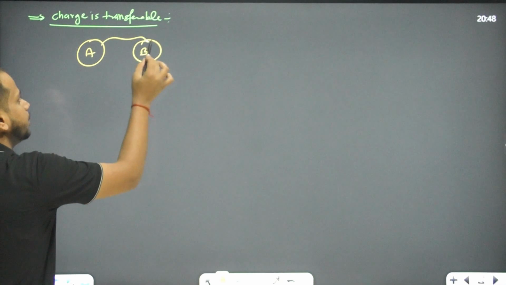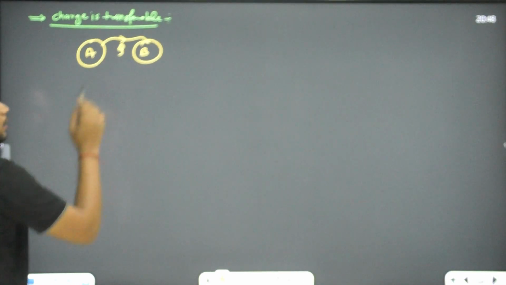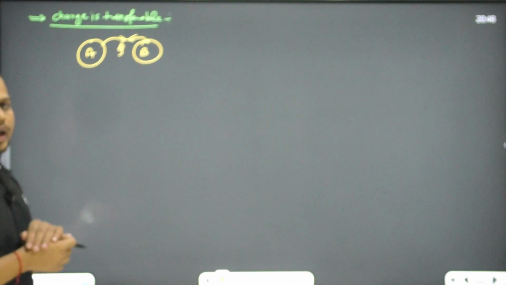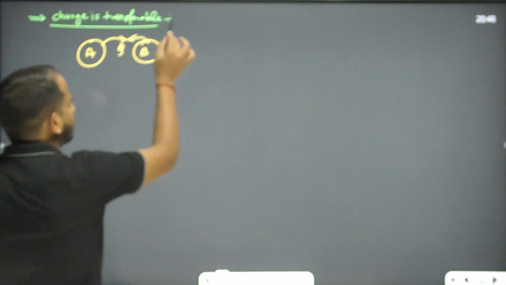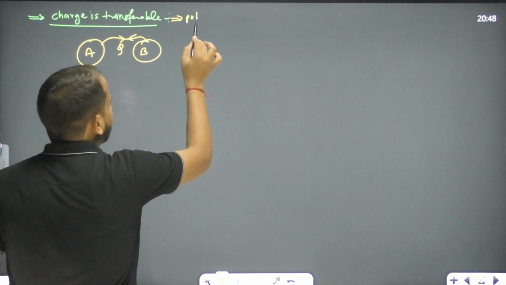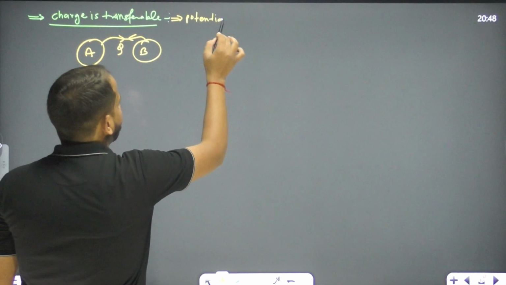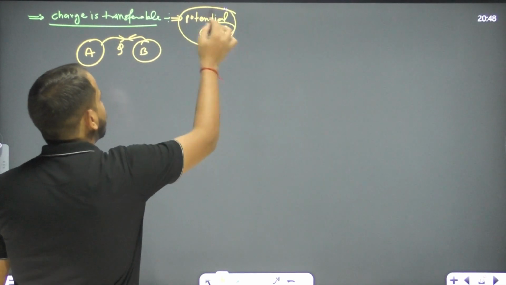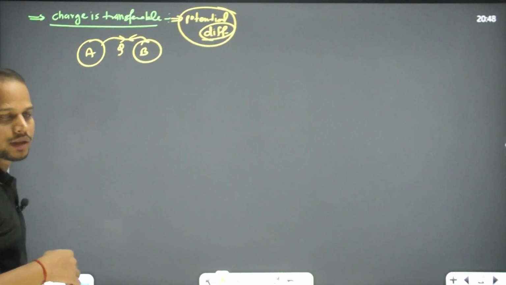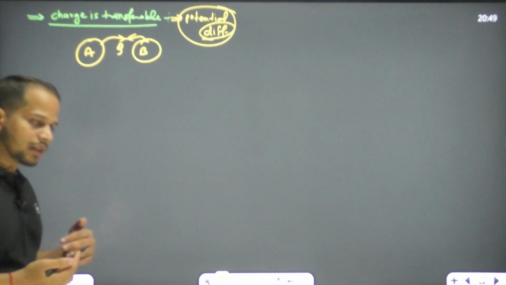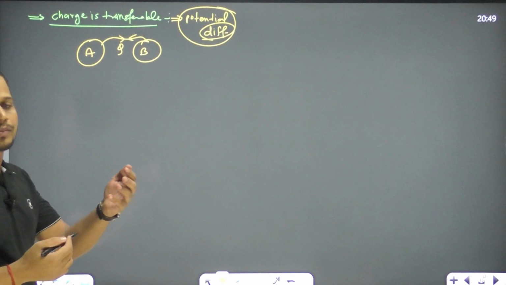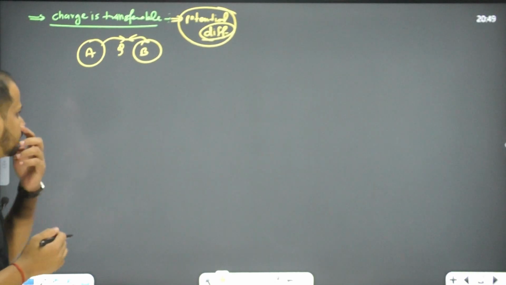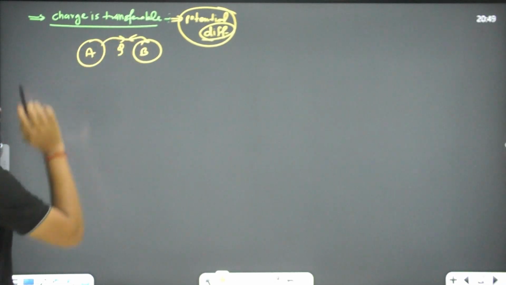Like this is A, this is B. So we can transfer the charge from A to B, or B to A, whatever. It depends upon the situation. Actually, the transfer of charge depends upon the potential difference, right? But we haven't discussed the potential. So when I start the potential, then I will explain how the charge is transferring from one body to another body, and what amount of charge is transferring. Right now, just consider only that the charge is transferable.